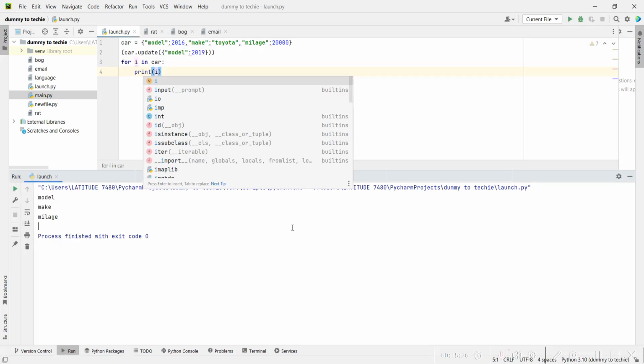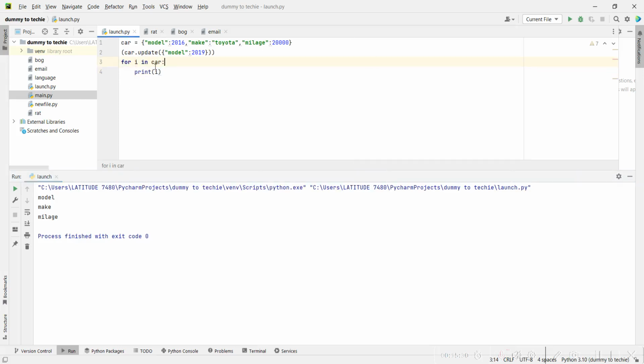So you saw what he used. He used the keys: model, make, and mileage. He didn't print out 2016 Toyota and 2000. So what it's doing is it uses the keys. Remember, the keys are used to address the values. So if I wanted to print out the values, I would do this.